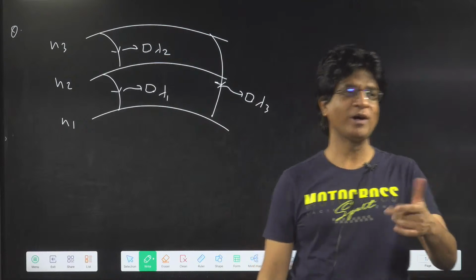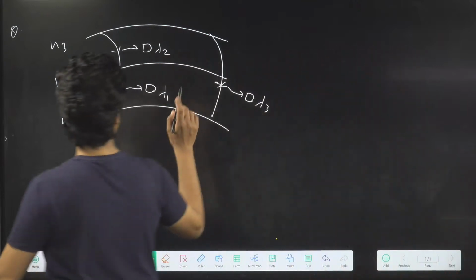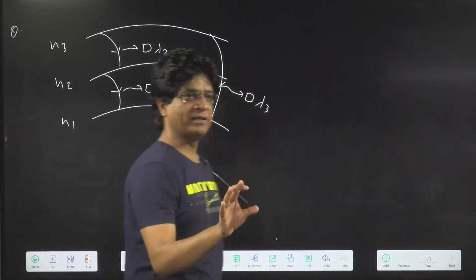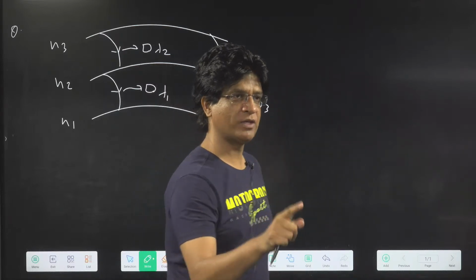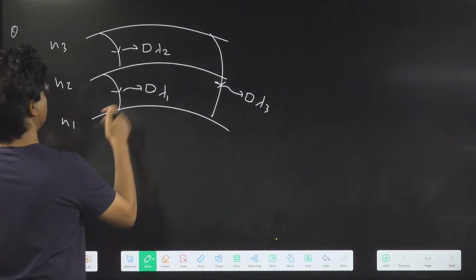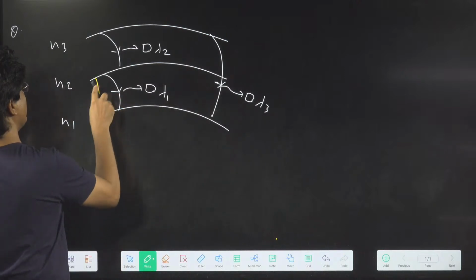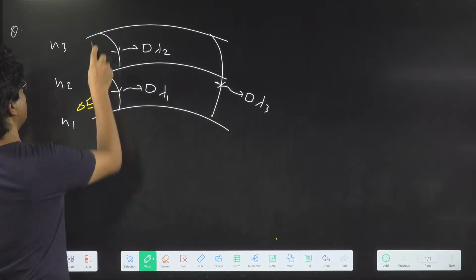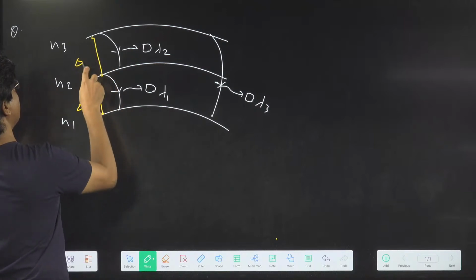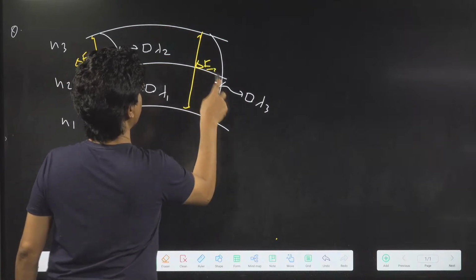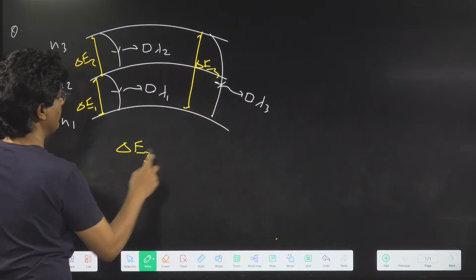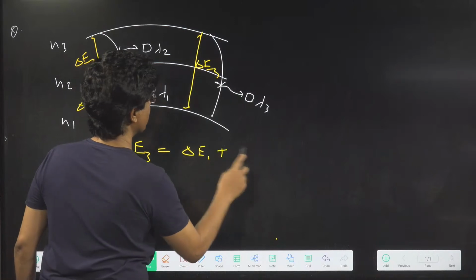Okay, no, it's a wrong answer. See, there is no law of conservation of wavelength, but there is definitely a law of conservation of energy. So I believe that this energy gap will be, suppose, delta E1, this will be delta E2, and this energy gap is definitely delta E3. And I know that delta E3 will be equal to delta E1 plus delta E2.